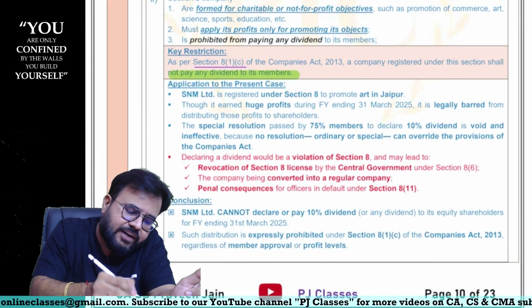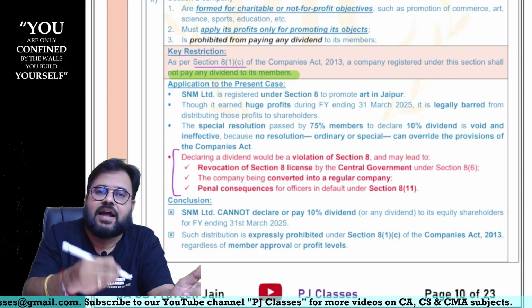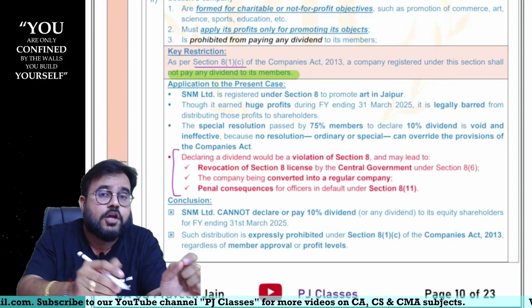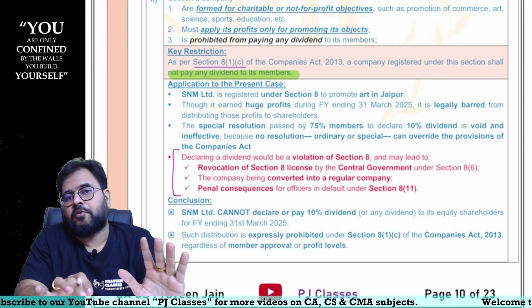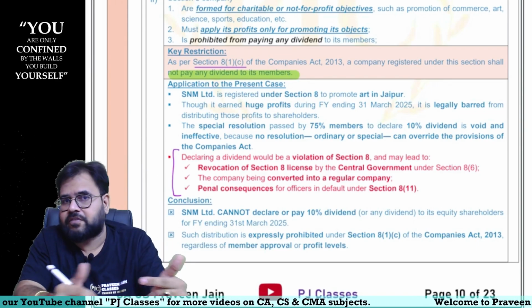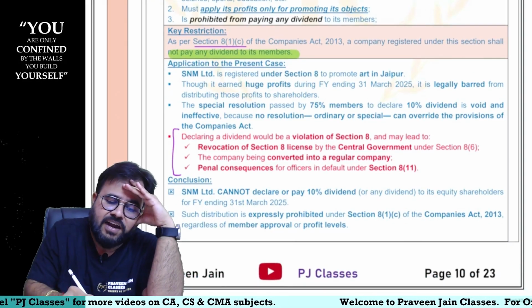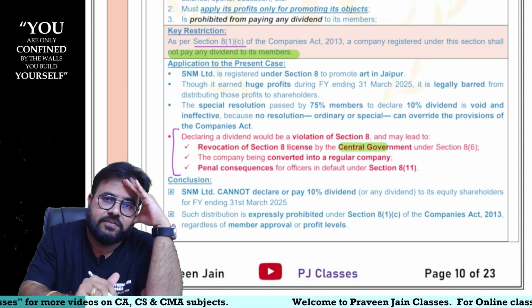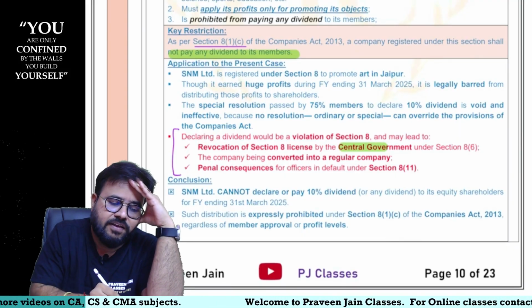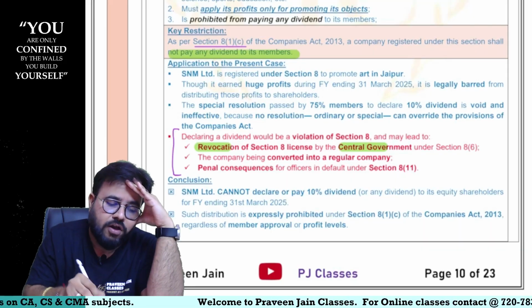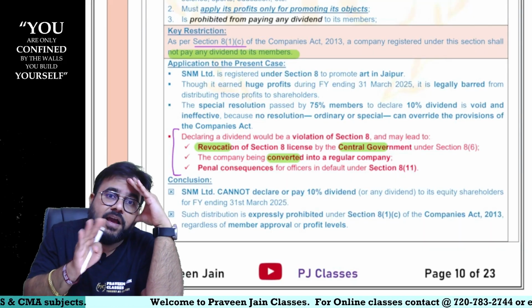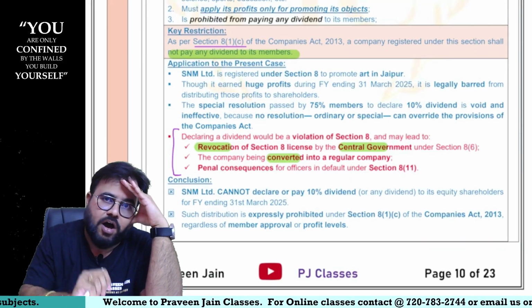Actually they did not ask the consequences, sir, but still I included it, sir. Now tell me, sir, did you follow the Section 8 provisions or not? Not followed, sir. Then in such a situation, what is possible, sir? The Central government, who has given you the license of Section 8 company, may revoke your license, sir. Or there is a possibility they may order you to convert into another form of company.